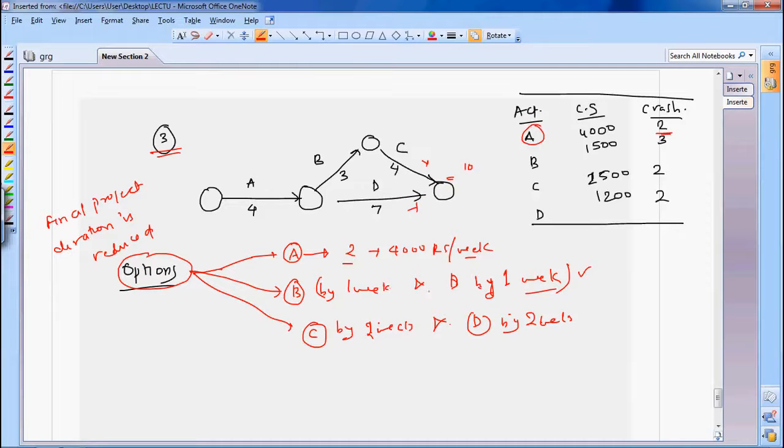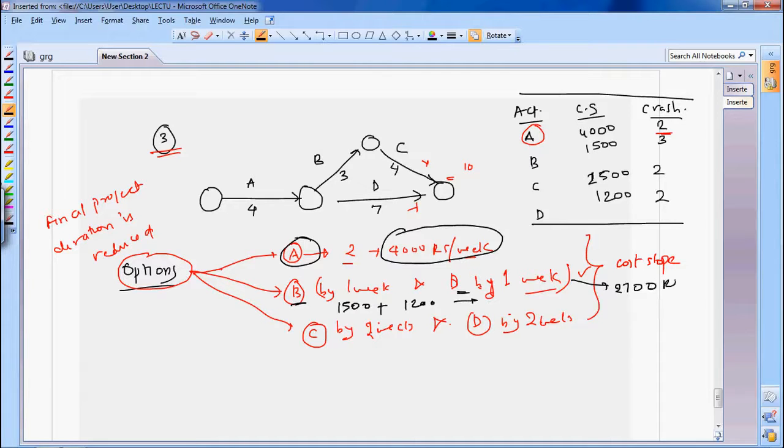What is the cost slope? So how will you decide? You will decide on the basis of cost slope. For activity A the cost slope is how much? 4,000. For B it is 1,500 and for D it is 1,200. So in this case it is 2,700 rupees per week. If you crash C and D, you will have 2,500 and 1,200. So you have 3,700 rupees. So the least slope is this.